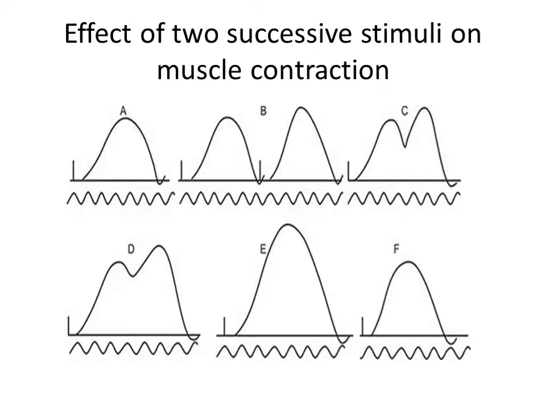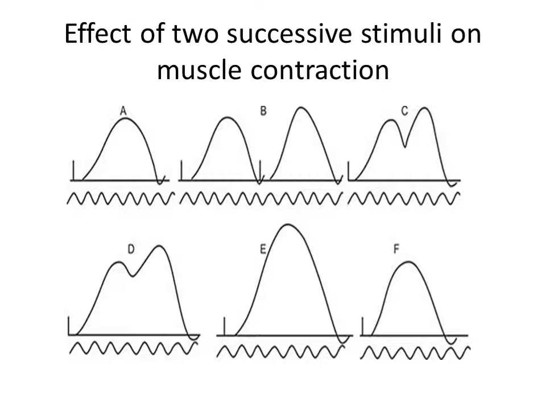Then D: the second stimulus is applied during the contraction period of the first one. Then E: the second stimulus is applied during the second half of the latent period of the first stimulus. And F: the second stimulus is applied in the first half of the latent period of the first stimulus.